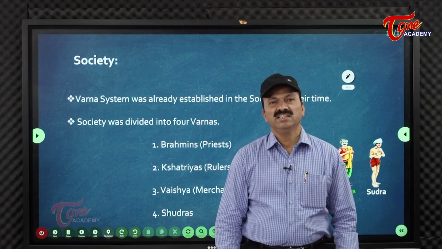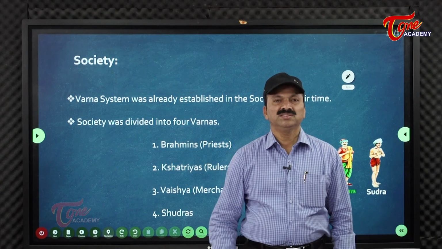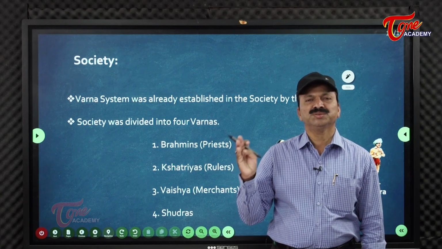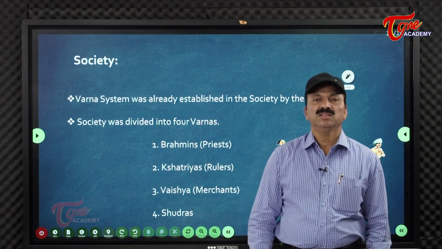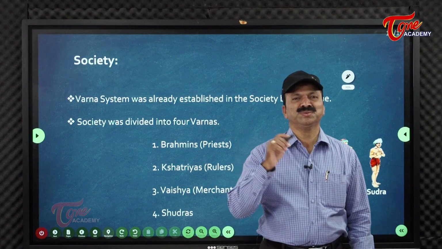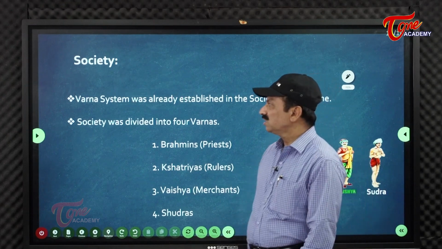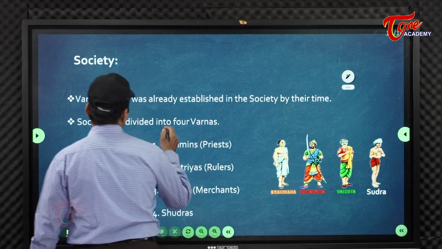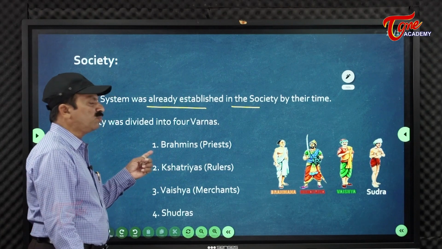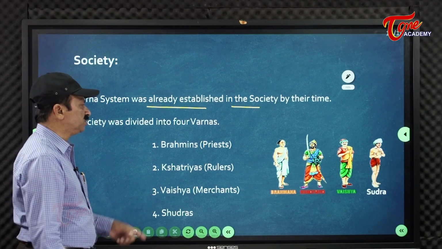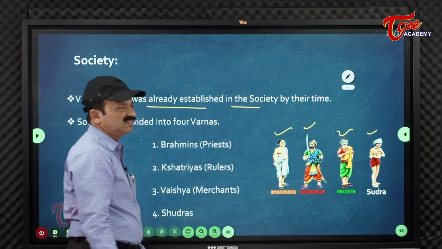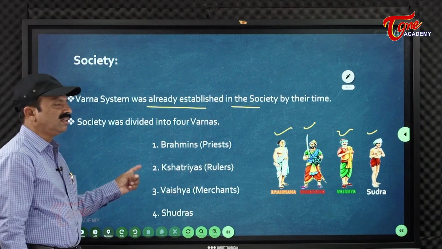So in the society, the Chaturvarna system existed. The Chaturvarna system says about what? Brahmana, Kshatriya, Vaishya, Shudra. The first time the Chaturvarna system appeared was in the Rigveda 10th mandala, Purusha Sukta, that you have to remember. So this Varna system was already established in the society by that time. Four Varnas we are calling: Brahmana, Kshatriya, Vaishya, Shudra. So these four Varnas existed.